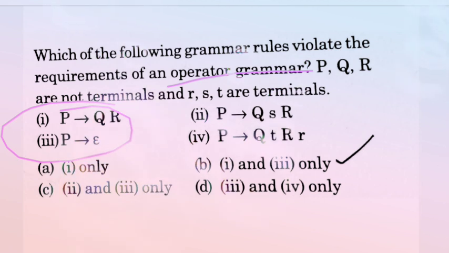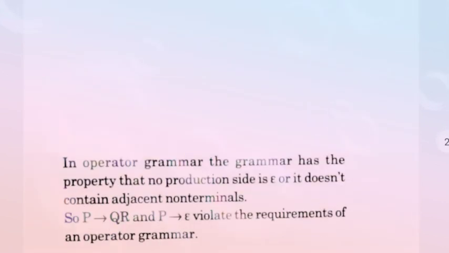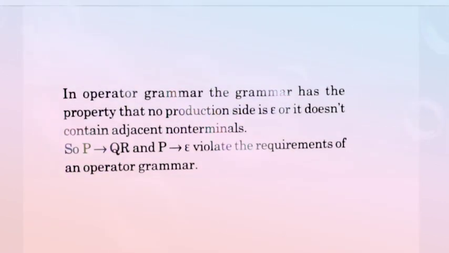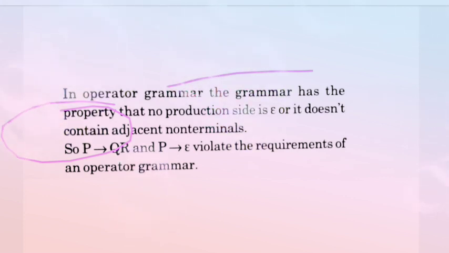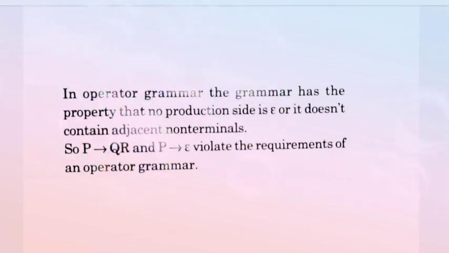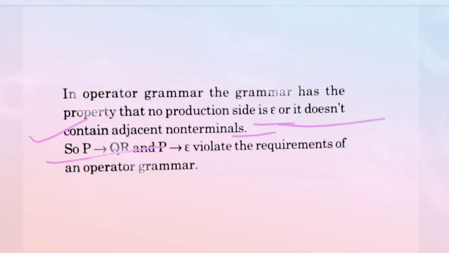Why? We come to the solution. In the case of operator grammar, the grammar has the property that no production has epsilon on the right side, and it doesn't contain adjacent non-terminals. So we say that P produces QR and P produces epsilon violate the requirement of the operator grammar. Now come to the next question.